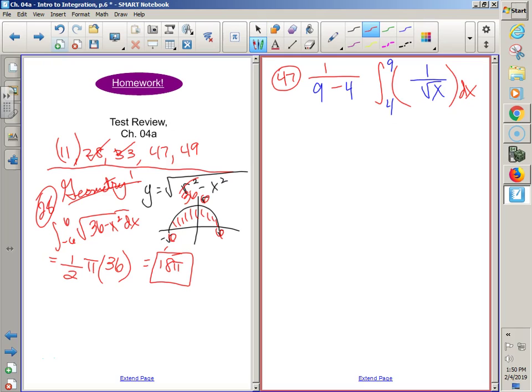If you have to solve for average value, if I were you, I'd rewrite this to be x to the negative 1/2 dx times 1/5. Okay, average value. How do I take the antiderivative? Power rule. So negative 1/2 plus 1 would be positive 1/2, right? Divided by positive 1/2. Wouldn't that be multiplying by the reciprocal? And we do have to do some FTC, plugging in bounds and multiplying by 1/5.